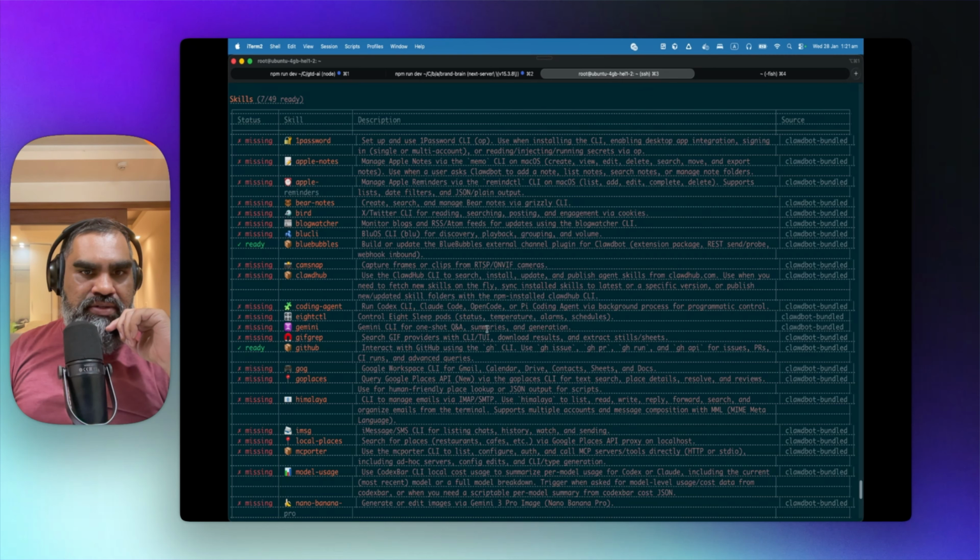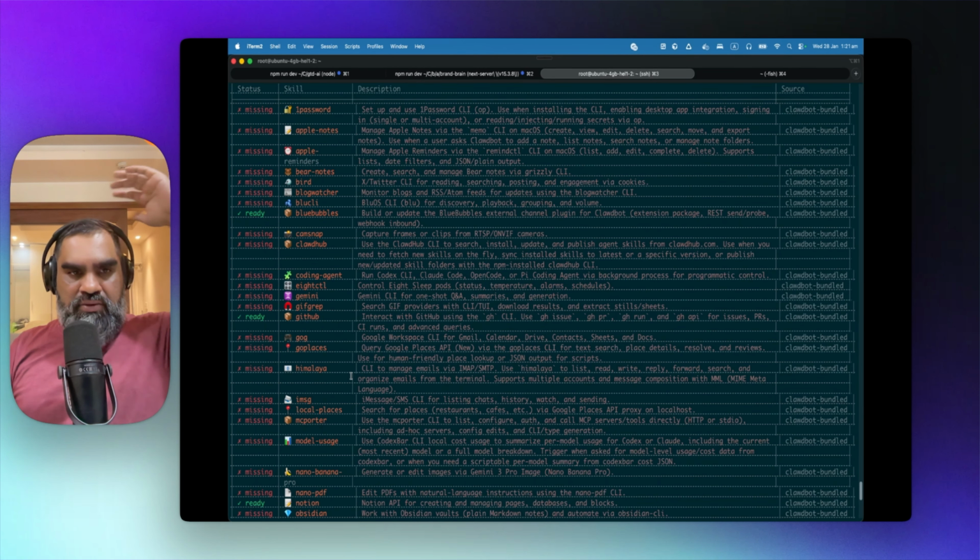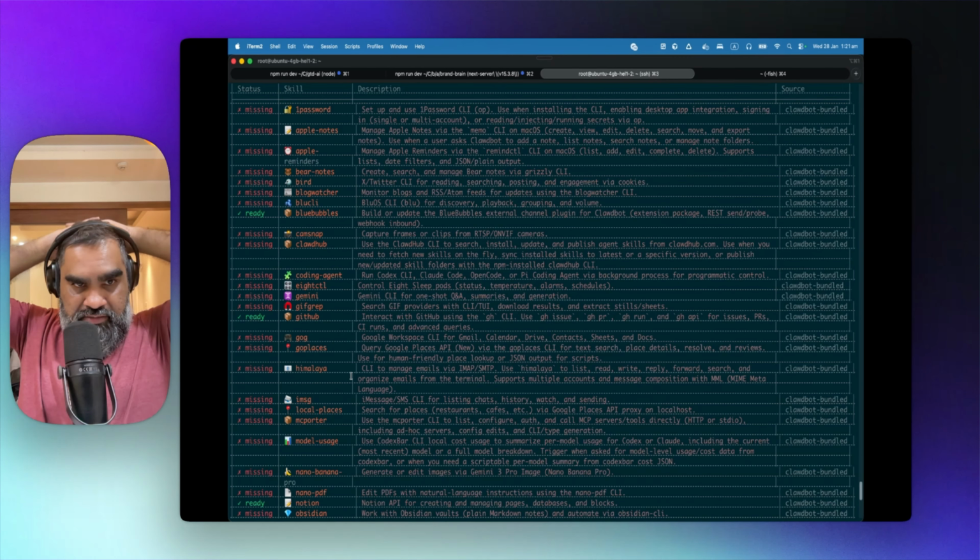Gemini CLI for one-shot Q&A summaries and generations. Probably connects to Gemini. GIF grep: search GIF providers with CLI and TUI. There may be something to do with a good social media setup here.